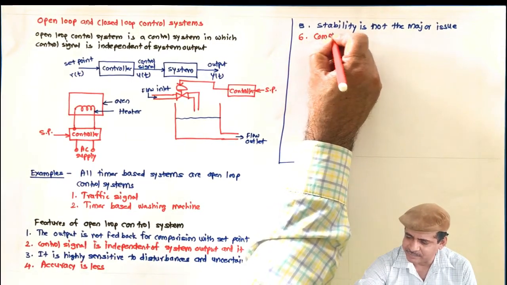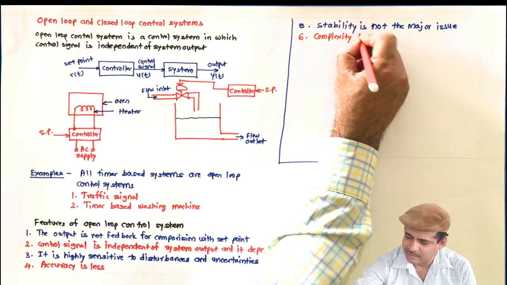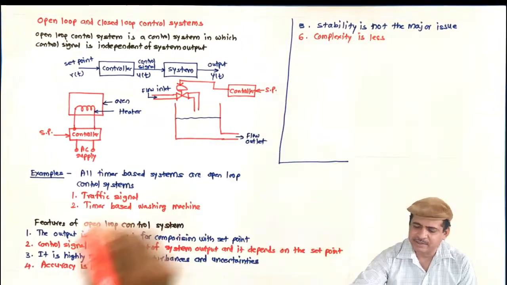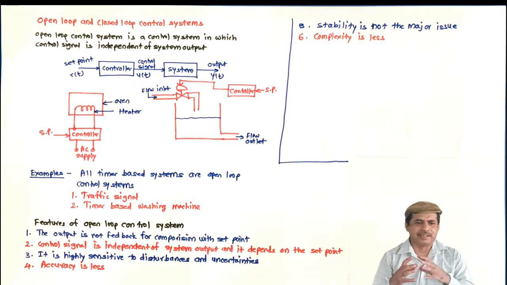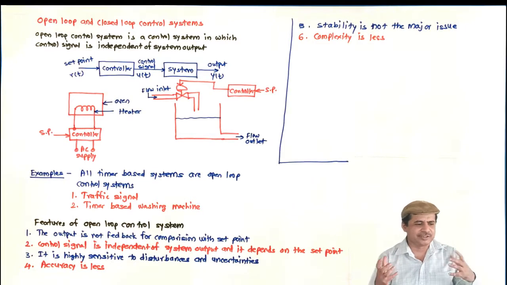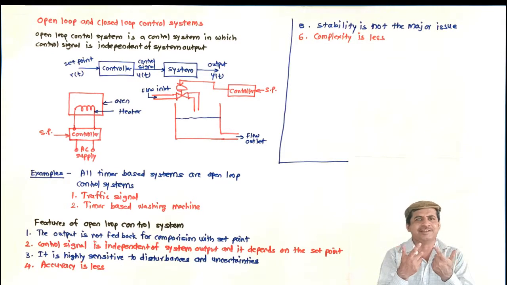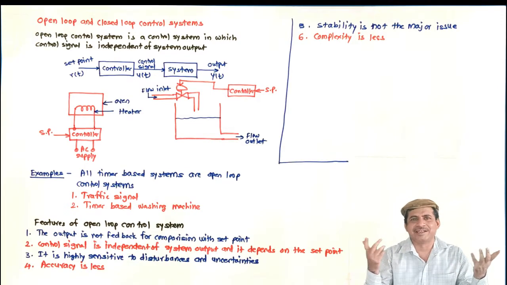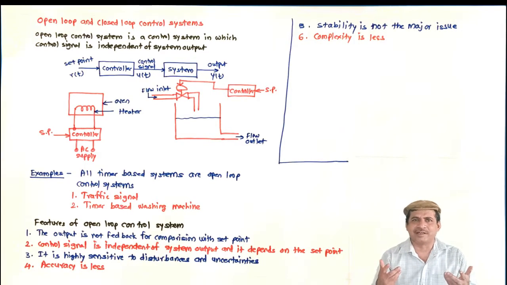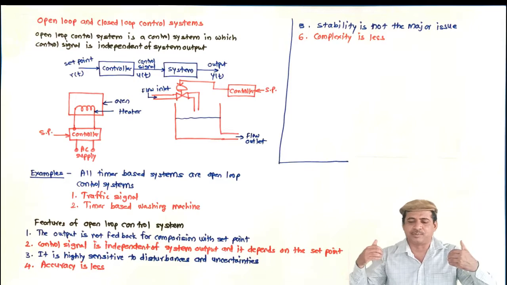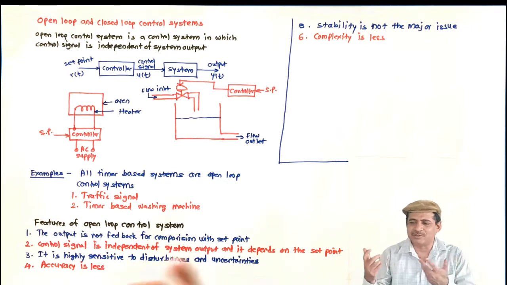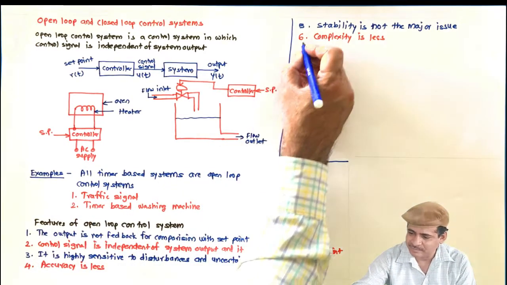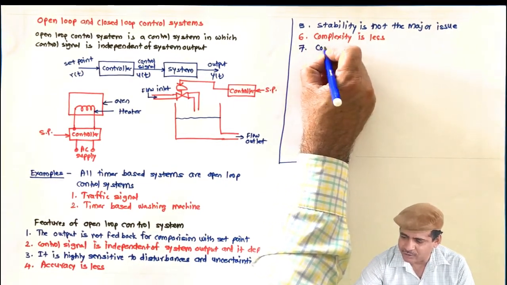Okay, then complexity is less. How is complexity less? No need to design the controller. You just need the system information and then a one-to-one correspondence: if this is the set point, this should be the output. Only one equation is enough, one linear equation. Instead of a linear equation, there may be a profile, but once that profile is stored in the controller, nothing new is required. That is why complexity is less, and as a result cost is also less.